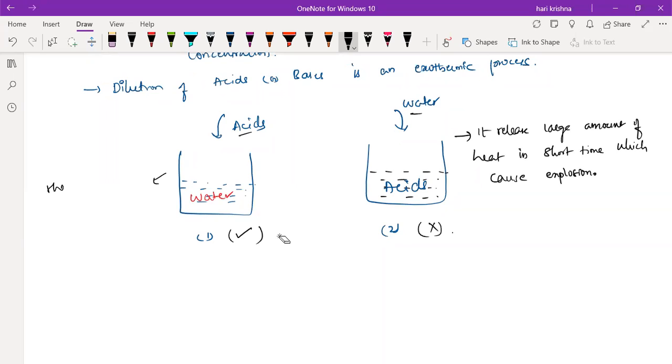Here we can control the amount of heat. Fine. So always you have to add the acid to the water by constant stirring, drop by drop. But when you go to the laboratory, what will you do? You will add drop by drop. Practically, you have to be very careful there also.